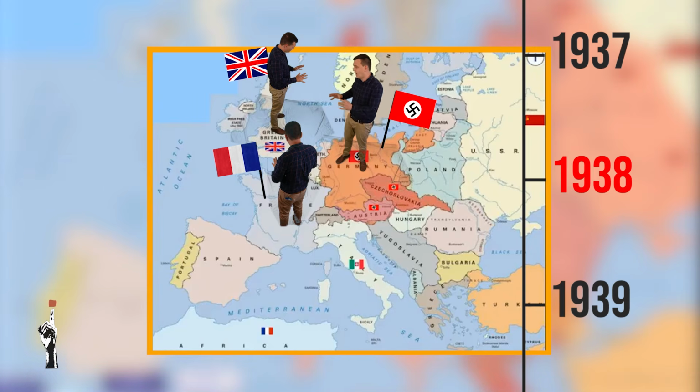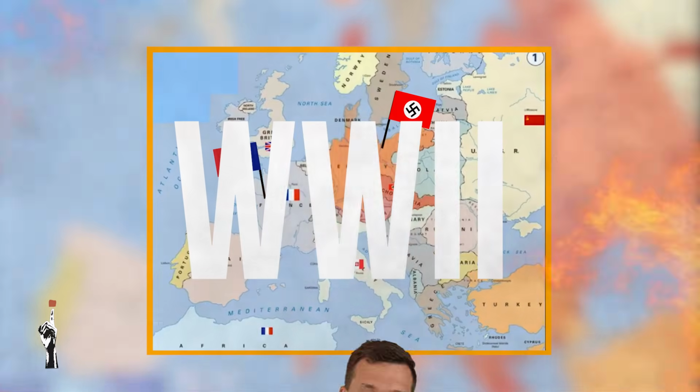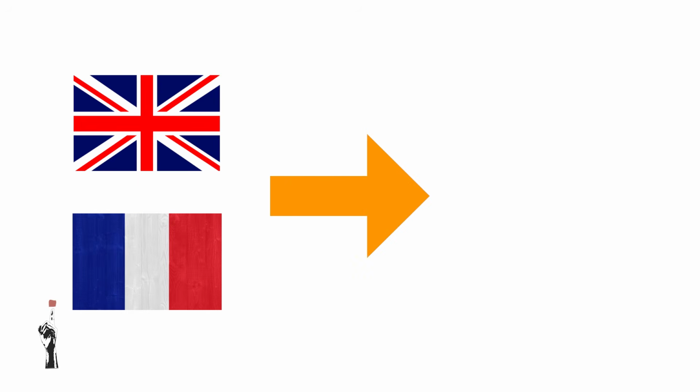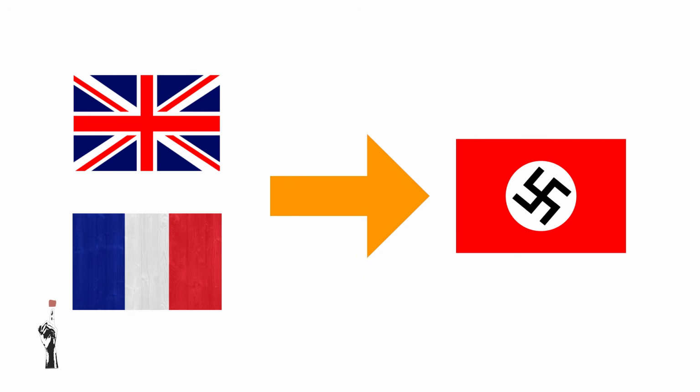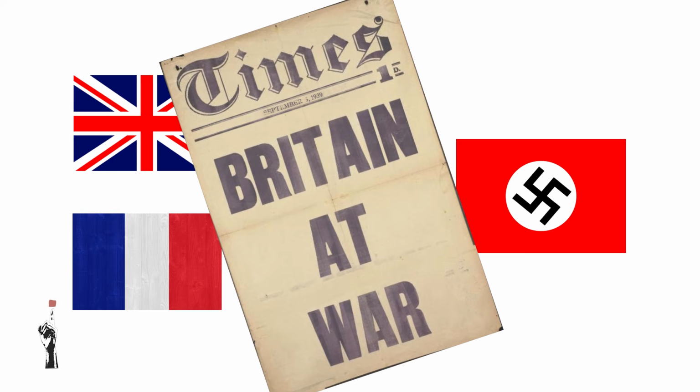Actually, Poland. I want to take some parts of Poland as well. That's it. You can't take Poland. And he invaded Poland. And at that stage, that is when Britain and France declared war against Germany. And that is when World War II started in the European sphere.